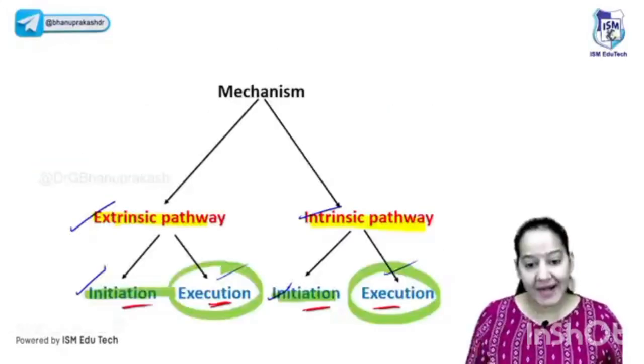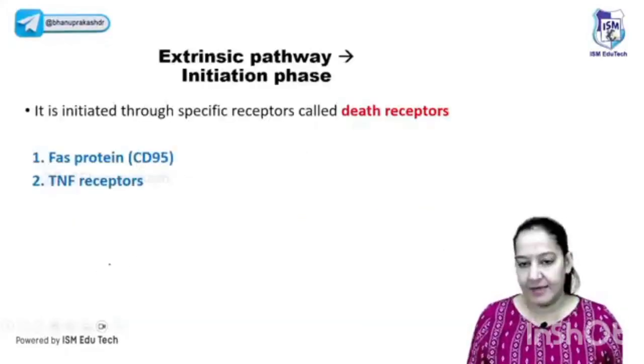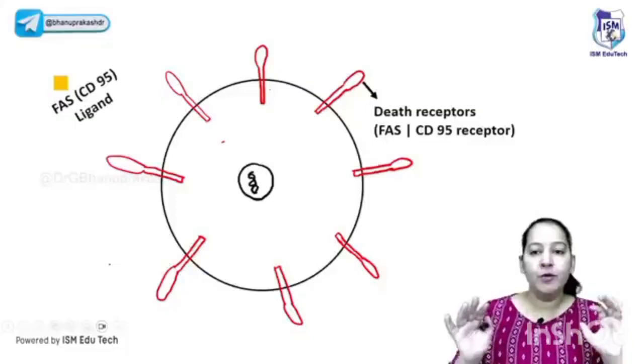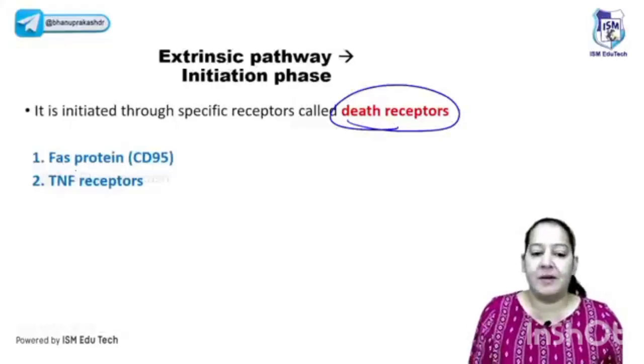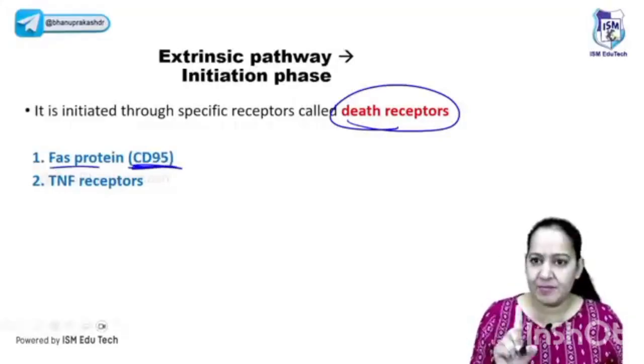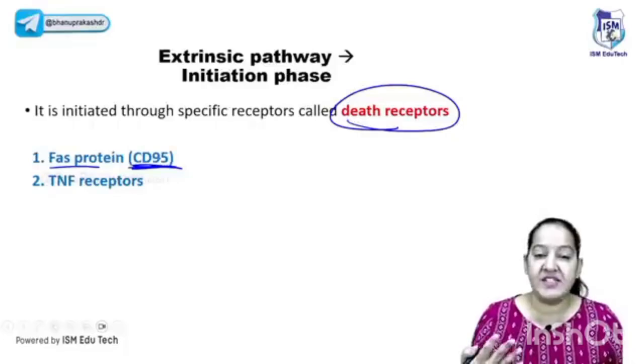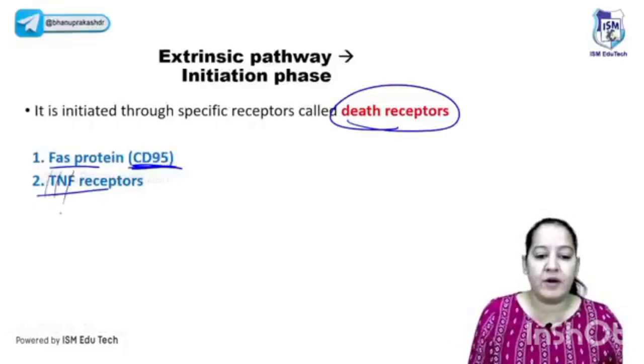So let's start with the extrinsic pathway initiation phase. Okay, now can you see a cell? All human body cells have receptors on their surface. These are known as death receptors. There are two types of death receptor. FAS, which is known as CD95, one and the same thing. It is the name of the receptor. The FAS receptor or CD95 receptor is a type of death receptor. And second is TNF, tumor necrosis factor, TNF.